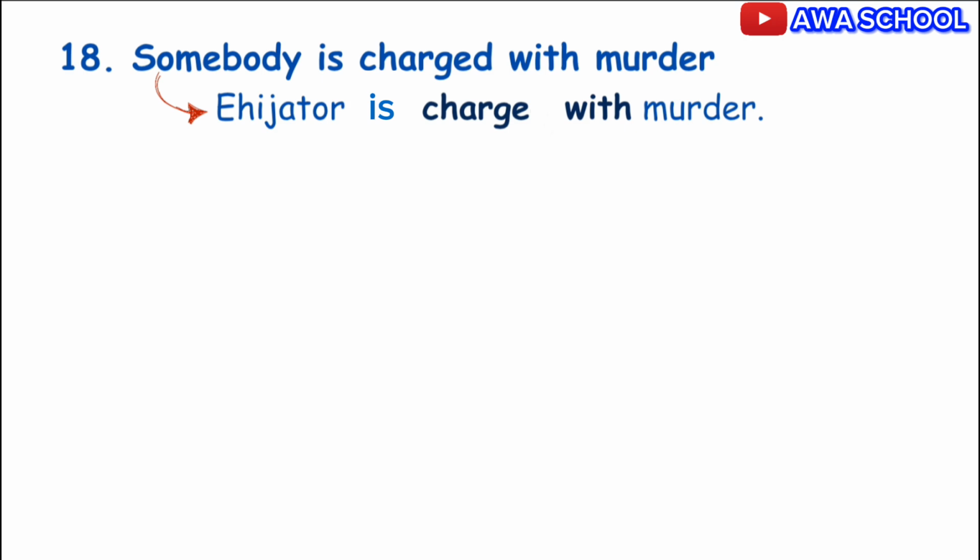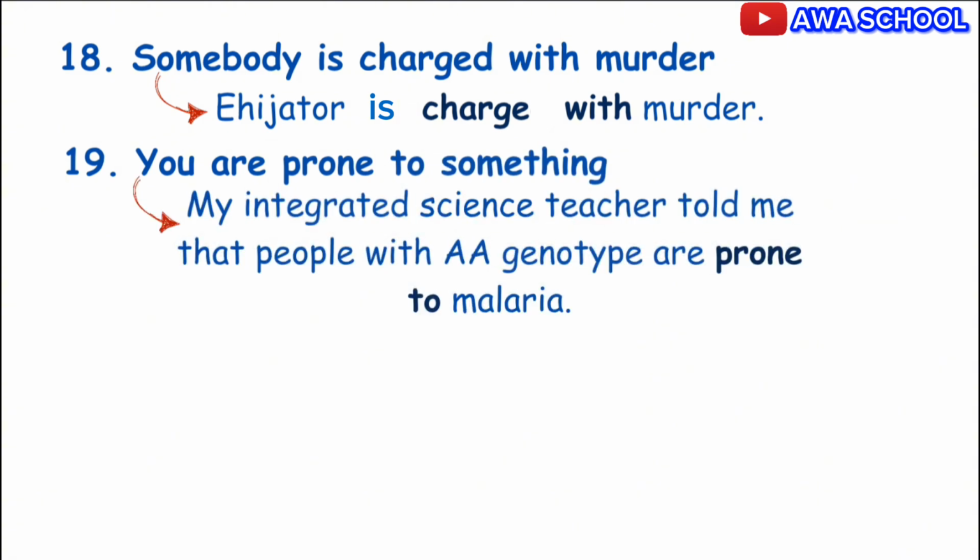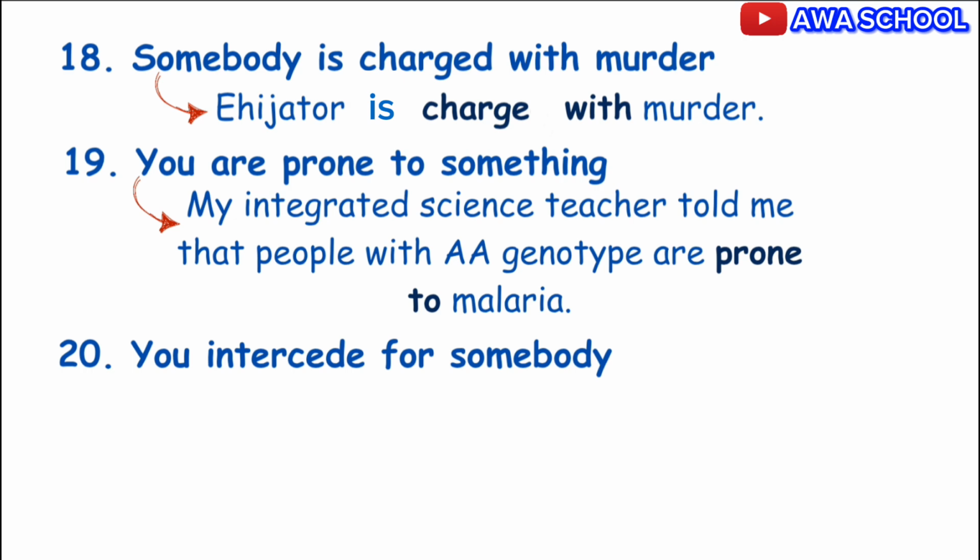Exactly. You are prone to something. Example, my integrated science teacher told me that people with AA genotype are prone to malaria. Wow! Exactly. So you are prone to something. You intercede for somebody.